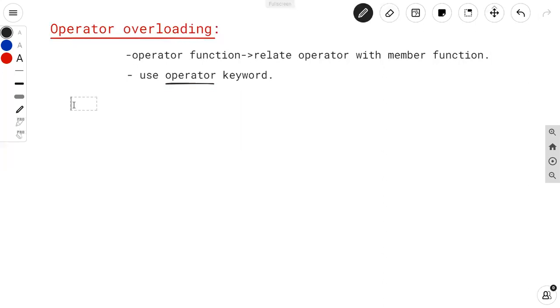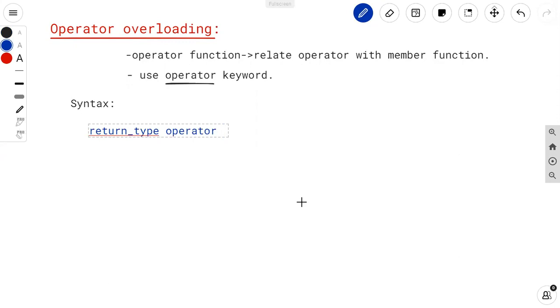So the syntax for creation of operator function. We know that for defining a member function, we will use the return type first. So this is also a function, an operator function is also a function. So for that reason, we have to use firstly the return type. Then, as we know that for defining the operator function, we have to use the operator keyword. This is the operator keyword.